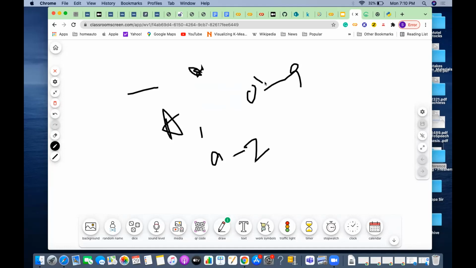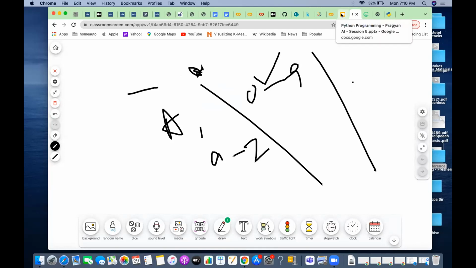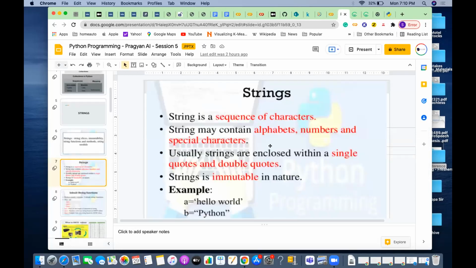Apart from that, everything else is a special character. They're all called characters, and a string can have any of those kinds of characters, in single quote or double quote, as we discussed.